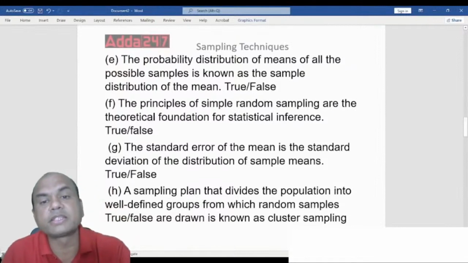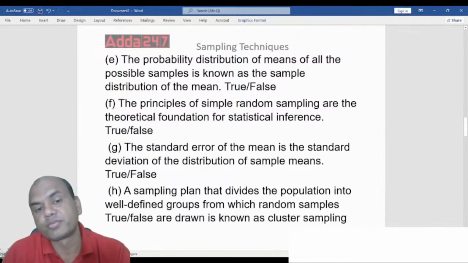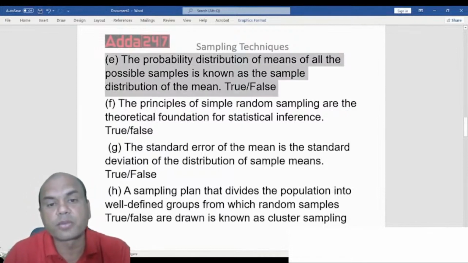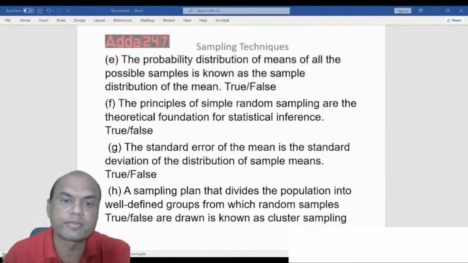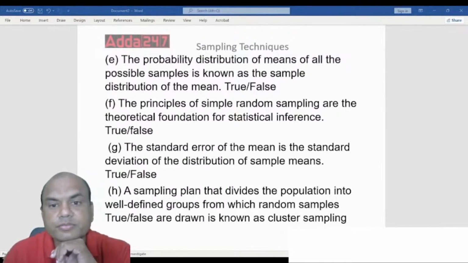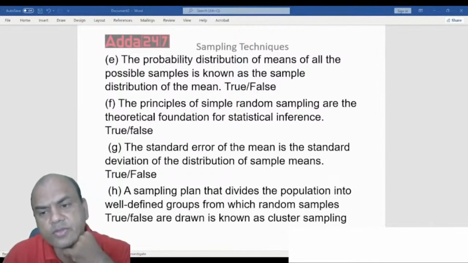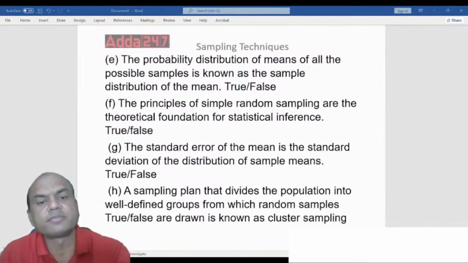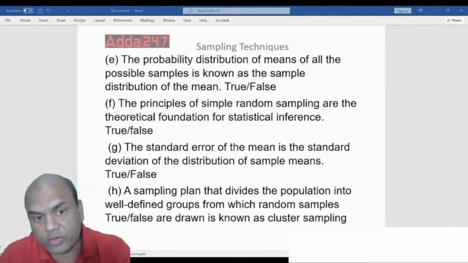The probability distribution of the means of all the possible samples is known as sample distribution of the mean. Is this true or false? The probability, this question we are dealing with. The probability distribution of the means of all the possible samples is known as the sample distribution of the mean. Is it true or false, everyone? What is it? True or false? This, see here, what are we talking of?